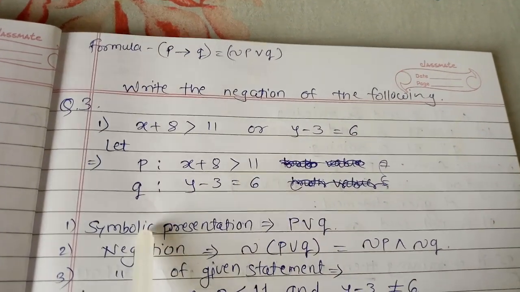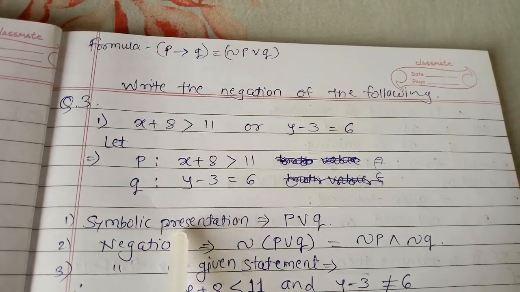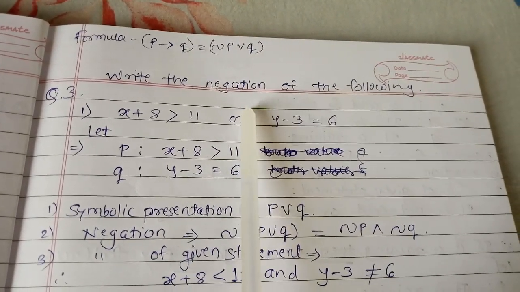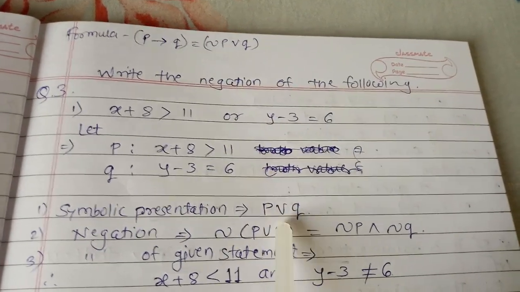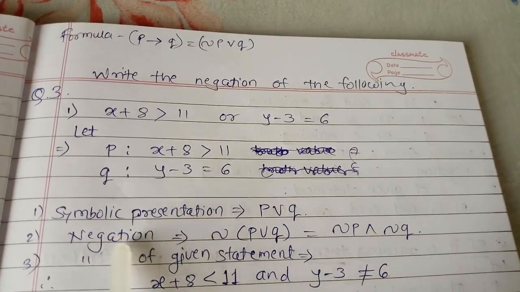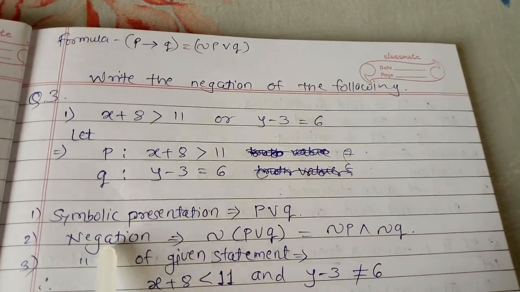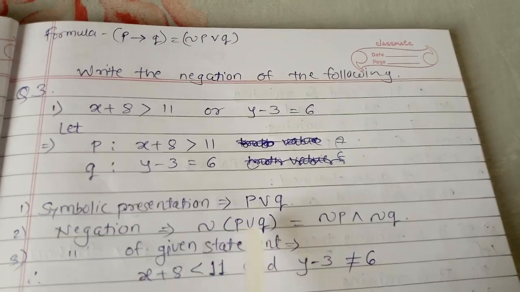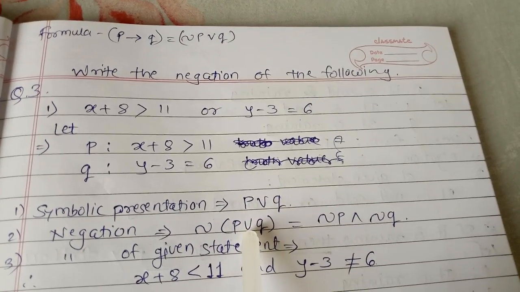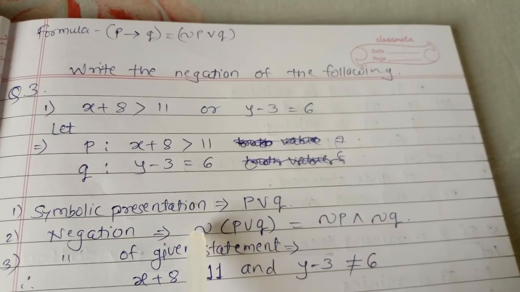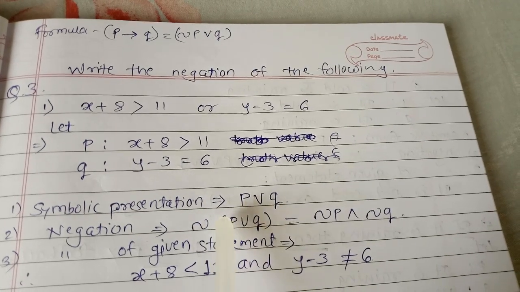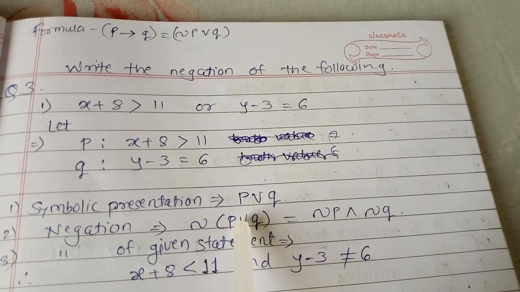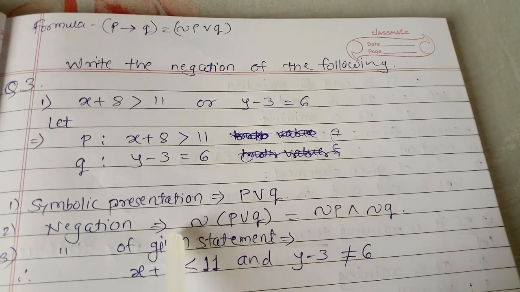Now you have to remember the steps. First we have to write down the symbolic form. Since there is the word or, there is a disjunction, so p disjunction q. Now we have to write down the negation of this. We put the bracket around this and write the negation sign, as you learned in the previous section. So just multiply this negation with this. So negation p, change this, disjunction becomes conjunction, and negation q.